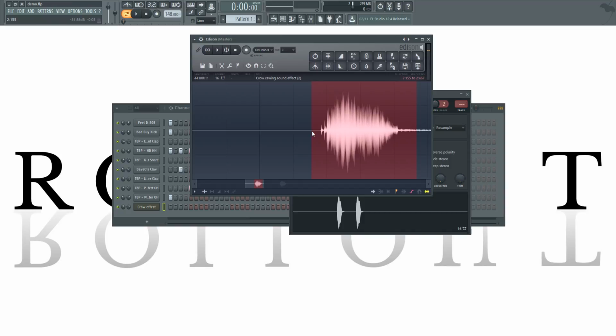We don't need this. Double click to make the red line show up, and then drag. So double click, drag the file here. So you've got it here. Very easy, very simple. Again, double click, drag. So it's that sound file, the crow. Play it up here to make sure you've got what you want.